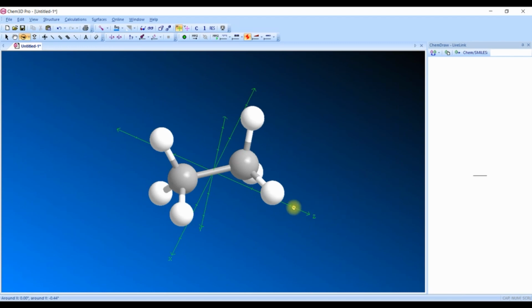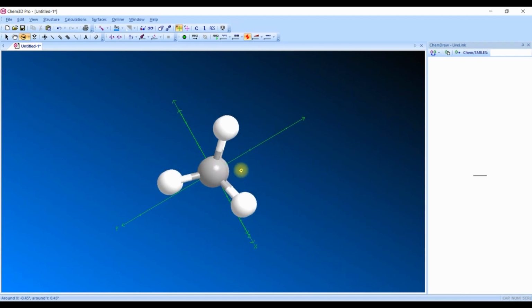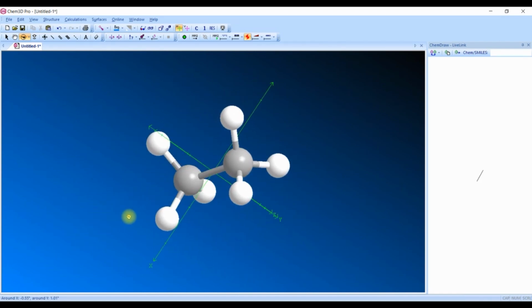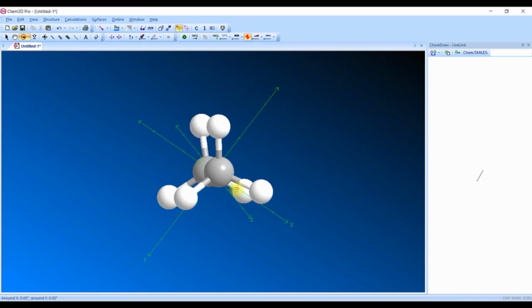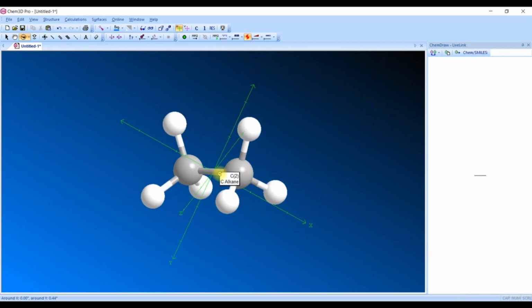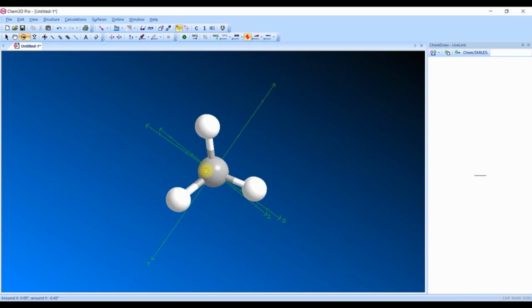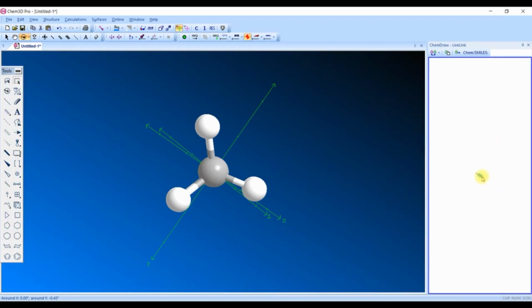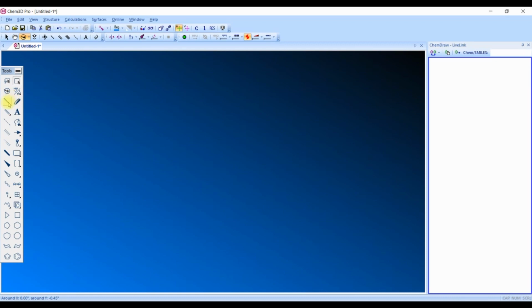Now let us rotate in another plane. But as this molecule is symmetric, we only get eclipsed conformation here. So in order to get staggered conformation, let us write the structure of another molecule.